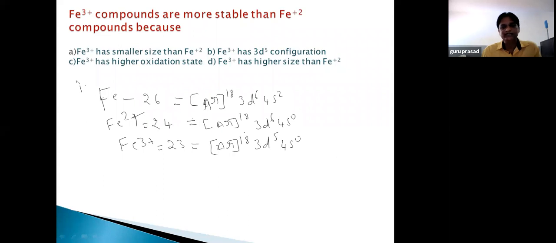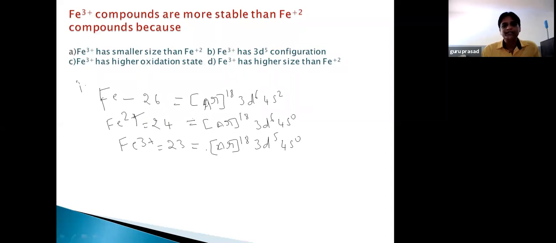And the reason for that is the small energy difference between n-1 d orbitals and ns orbitals. Because of that small difference in energy, you can always expect the participation of electrons from the ns orbital as well as the n-1 d orbitals. That is the reason why they exhibit variable oxidation states. That's why their properties are different from main group elements.